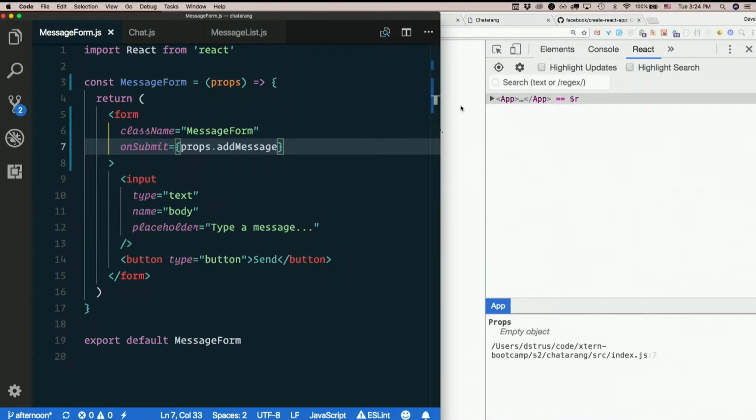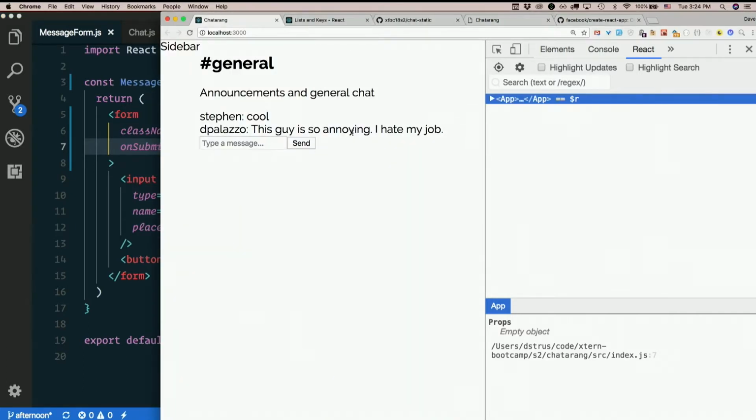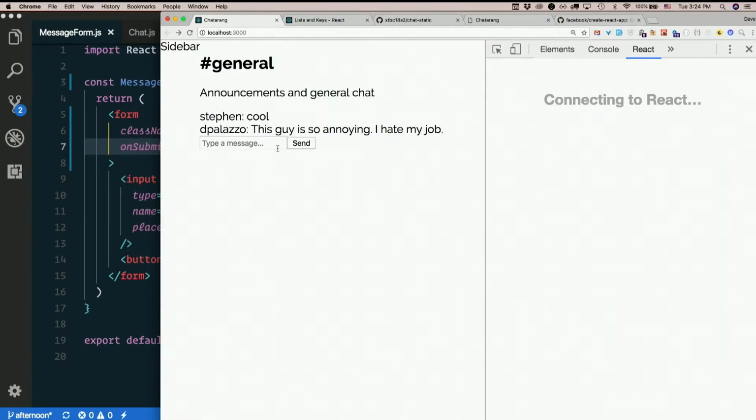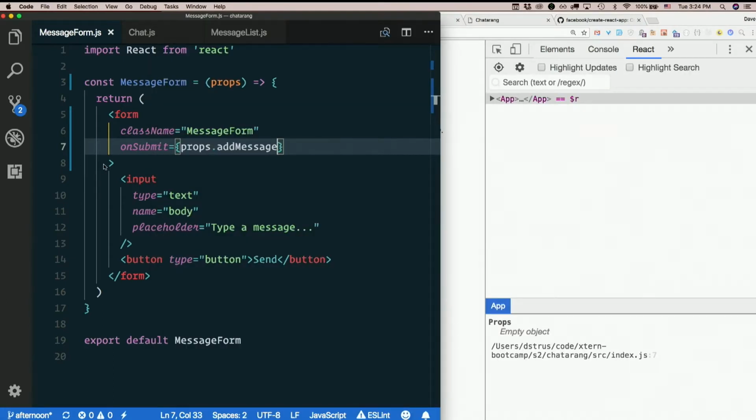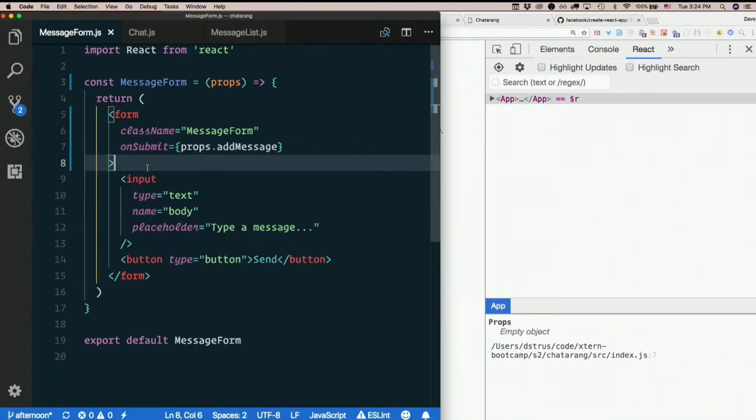Let's see what happens. Doesn't matter what we type because it's a hard-coded message anyway, right? Just submit the thing. Oh, man, it refreshed. Oh, cuss. So close.